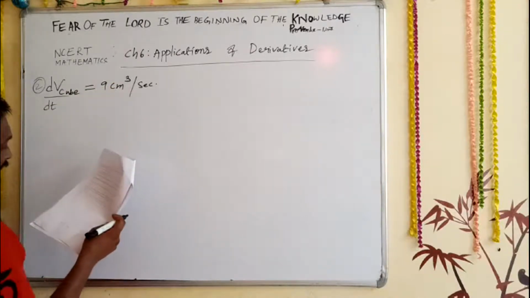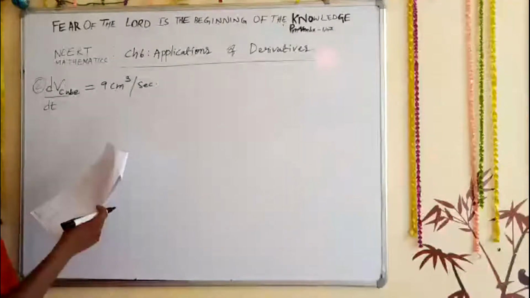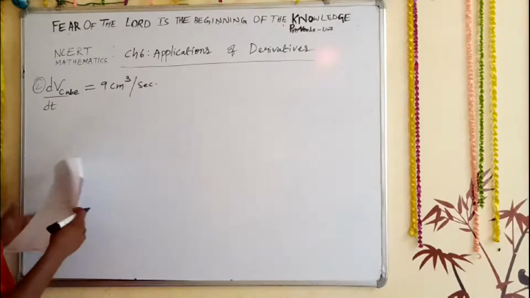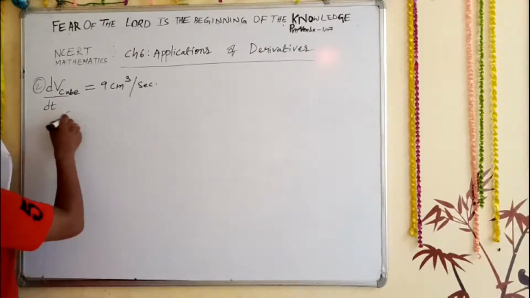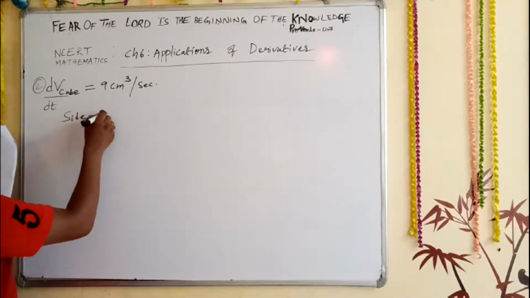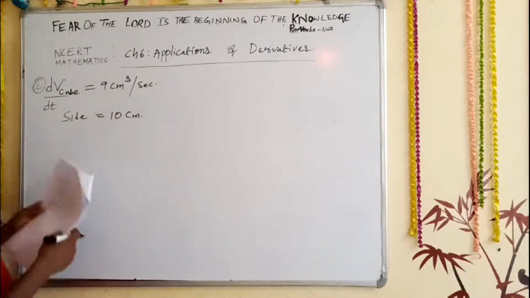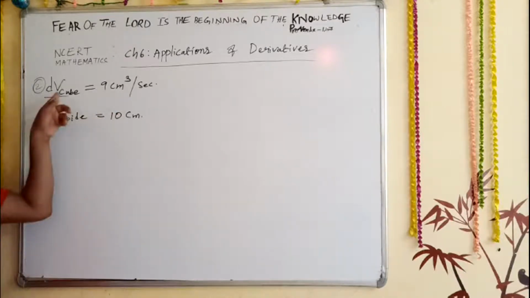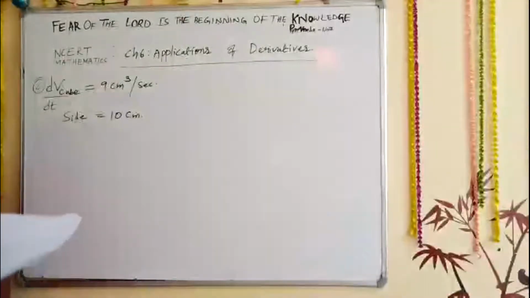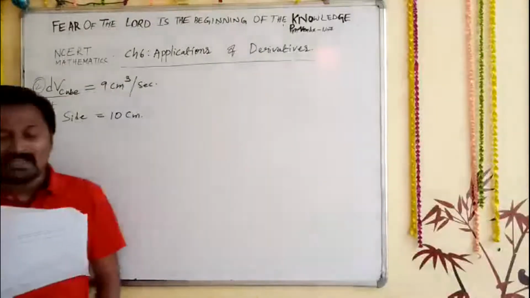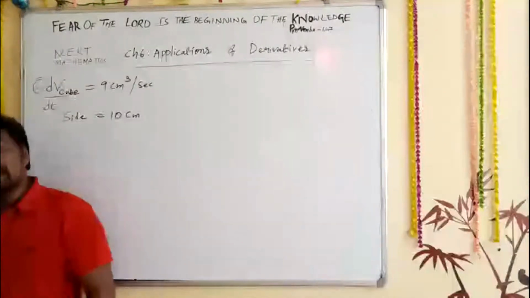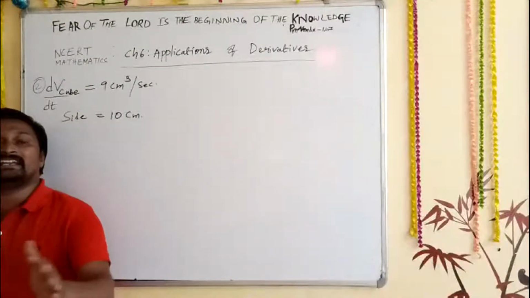And secondly, what is given here? How fast is the surface area increasing when the length of an edge is 10 centimeters? Length of edge is nothing but the side, given as 10 centimeters. The rate of volume, d by dt of V, is given as 9 centimeter cube per second. So we need to find how fast the surface area is going to increase.